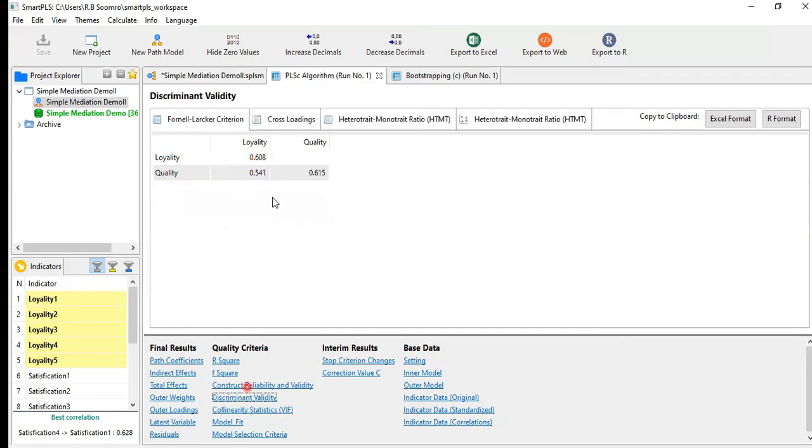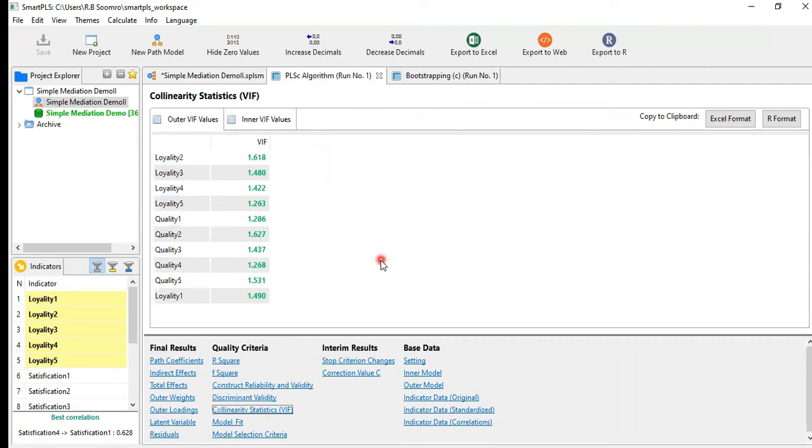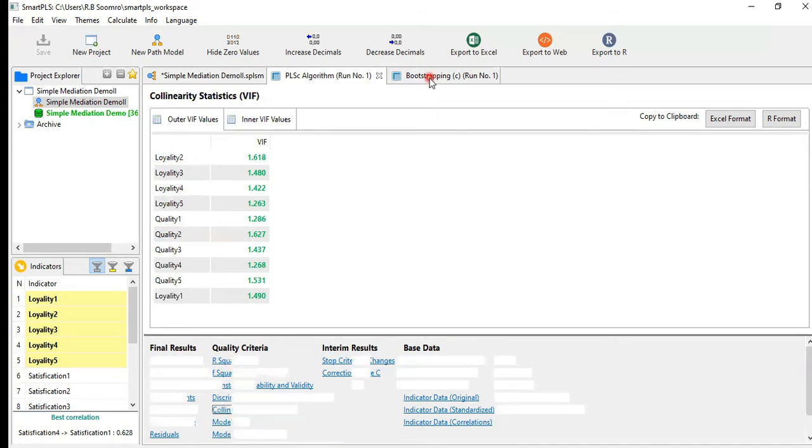Discriminant validity again. We can check discriminant validity horizontally and vertically. Horizontally, there is only one variable, so by itself it's good. And vertically, this should be higher in its column. It is highest in the column, and this one is also higher. So it means that discriminant validity has also been established. VIF is good. All are below 3, which is wonderful. So almost all our values are good and within the range. Now we have to go to the bootstrapping.